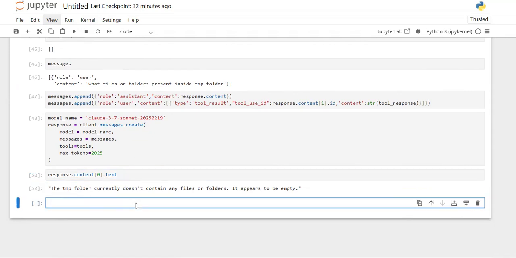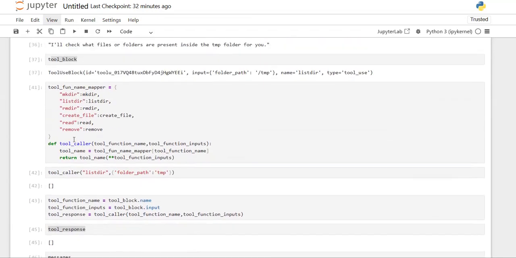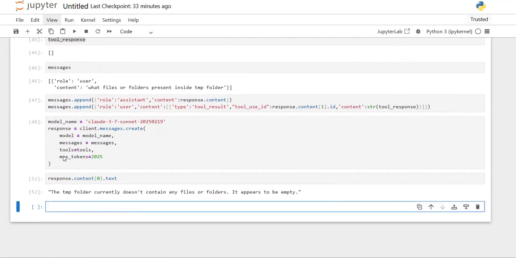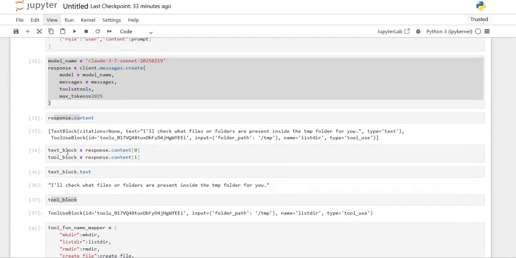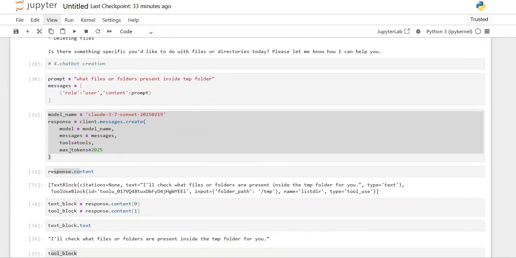So let's create a chatbot. What this chatbot will do is it can integrate with our file system, and it can respond to me and perform all the actions instead of me if I provide some prompt, by using this cloud model along with the tools we provided. For this, we need to call our model multiple times. Here we called our model, and here we called our model, like that multiple times.